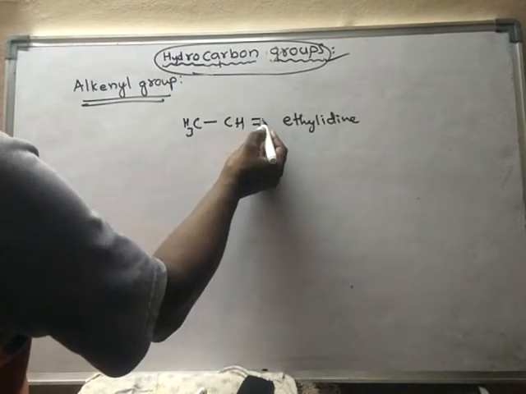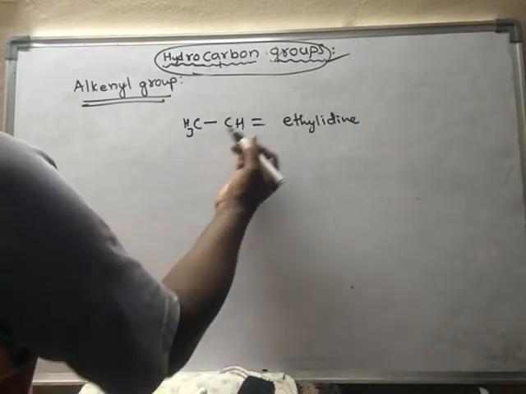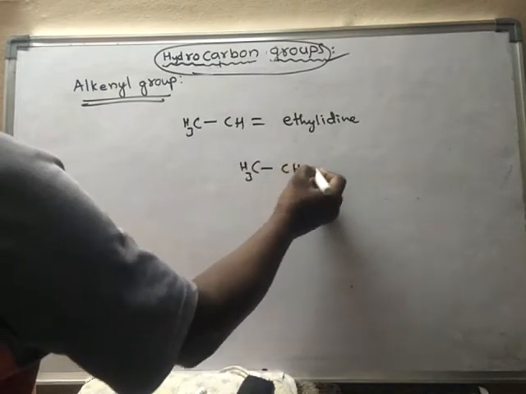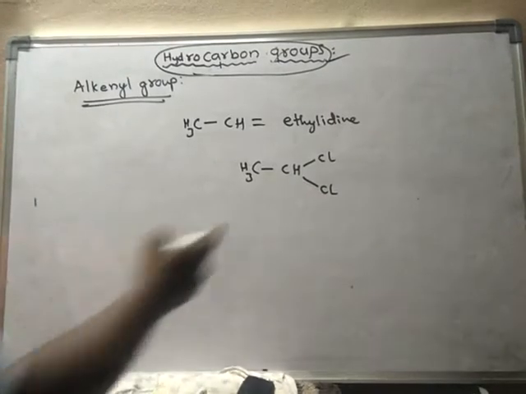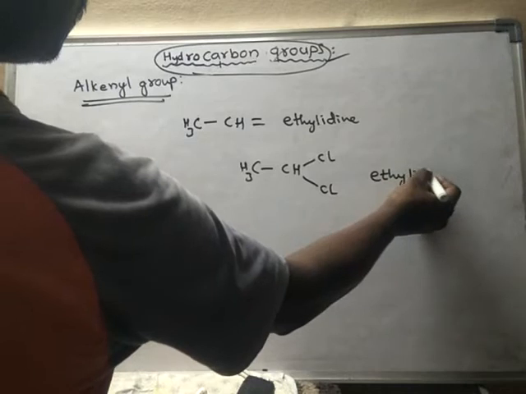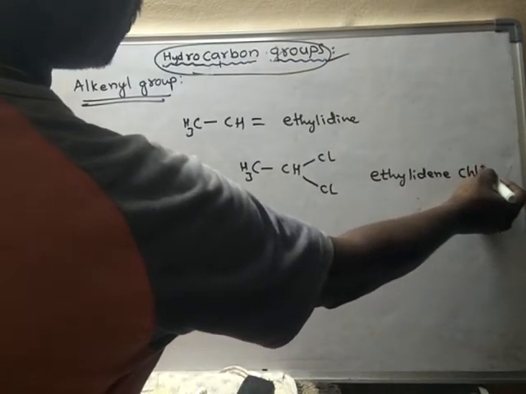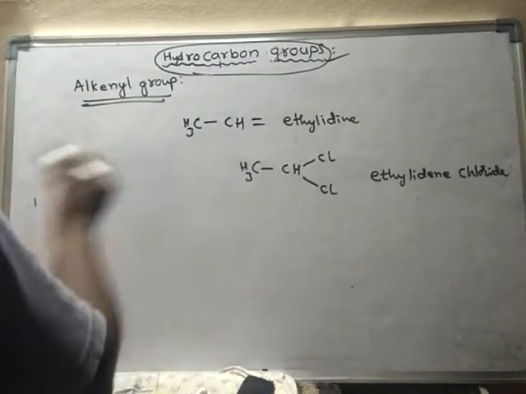Suppose if I fill these empty bonds with some groups like CH3CH, one bond with one chlorine, another bond with another chlorine, then it is said to be ethylidene chloride. So simply this group is said to be ethylidene group.